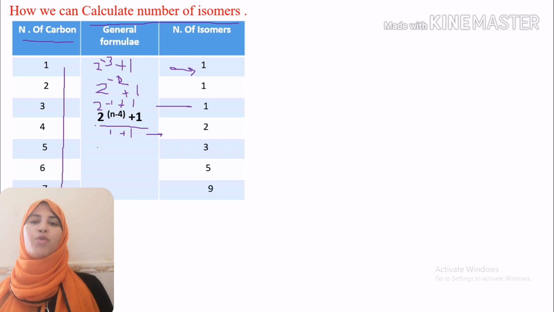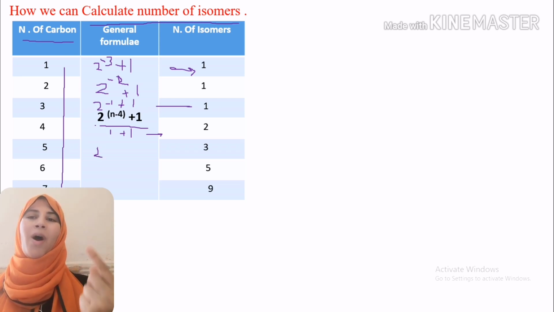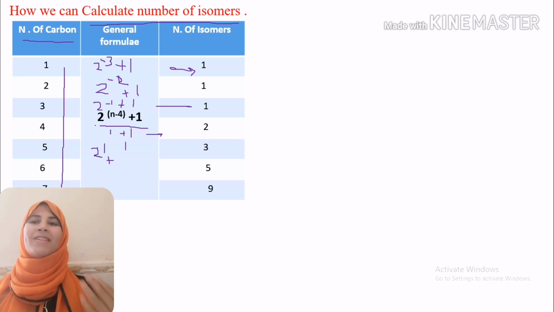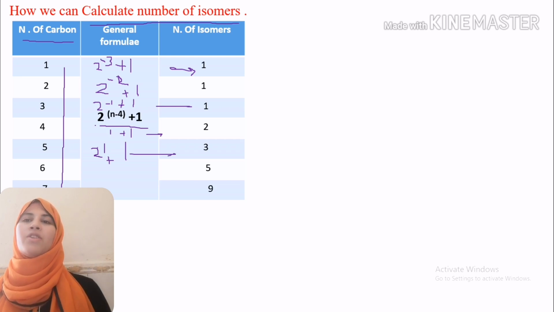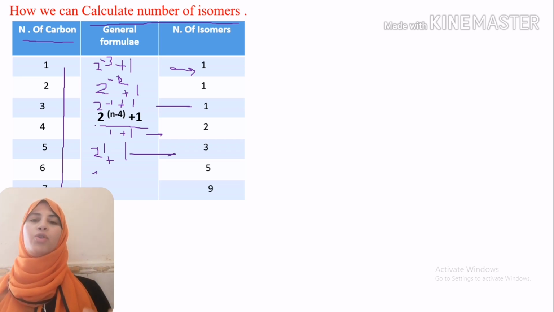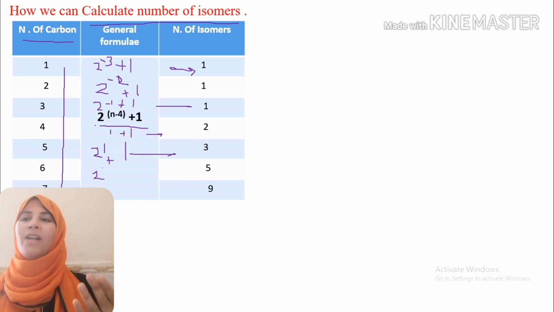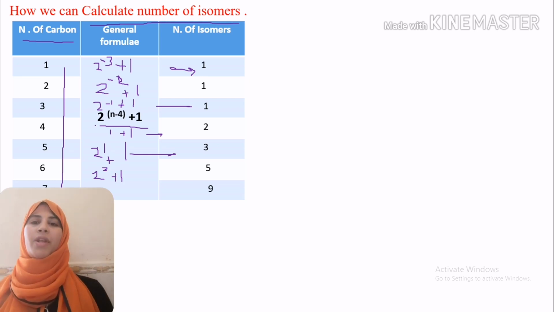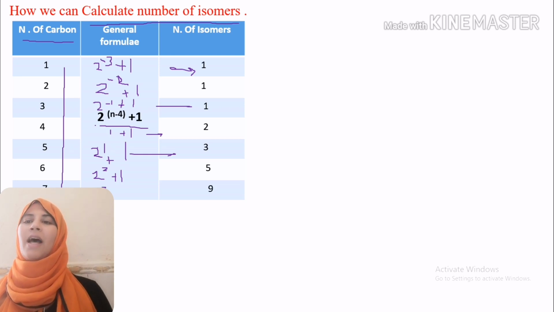By moving to 5 carbon atoms, 5 minus 4 equals 1, 2 raised to the power 1 is 2, 2 plus 1 equals 3. In the case of 6 carbon atoms, 6 minus 4 equals 2, 2 raised to the power 2 equals 4, 4 plus 1 equals 5. In the case of 7 carbon atoms, 2 raised to the power 7 minus 4 equals 3, 2 raised to the power 3 equals 2 times 2 times 2 equals 8, and 8 plus 1 equals 9.